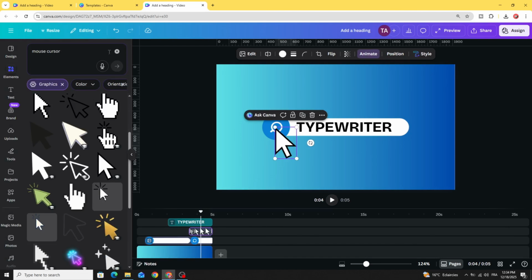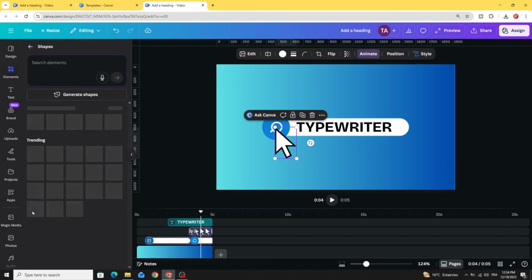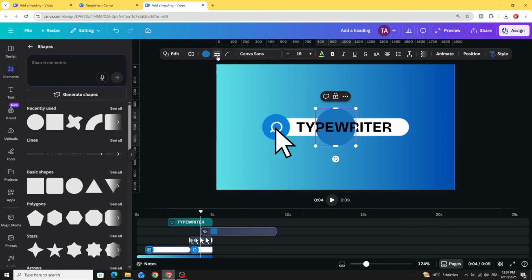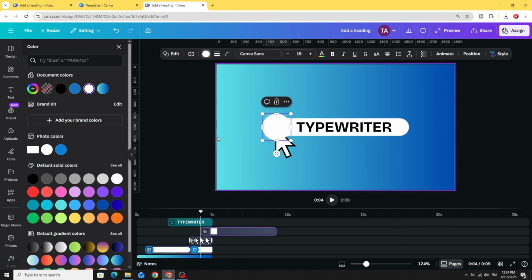Go to elements again. Go to shapes. Let's choose the circle. Change the color to white color. Resize it to fit exactly this blue circle. Place it exactly above.